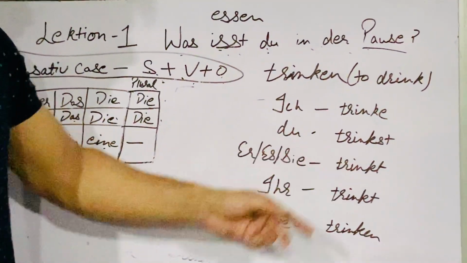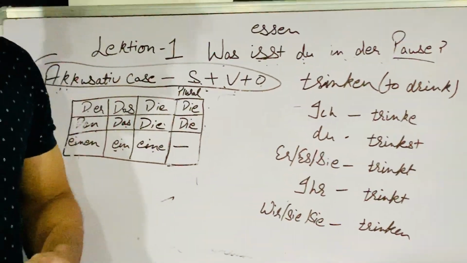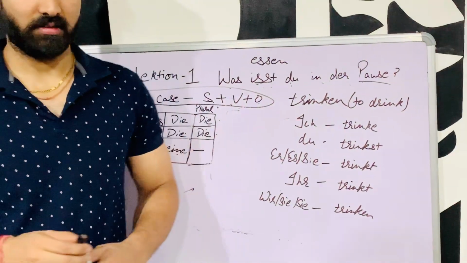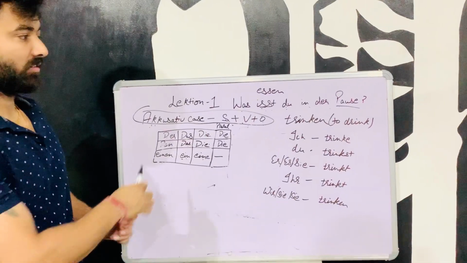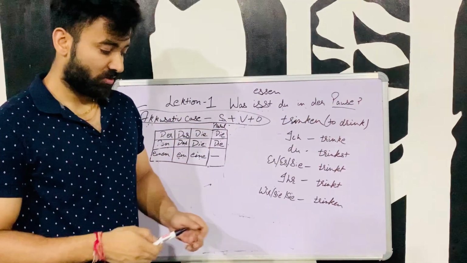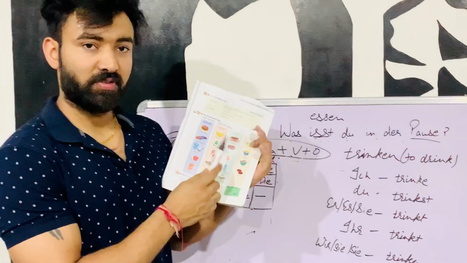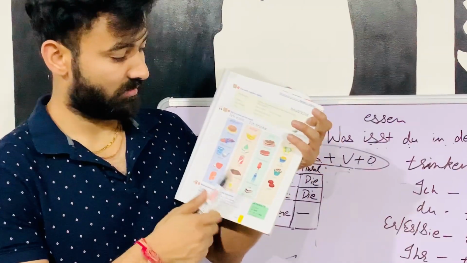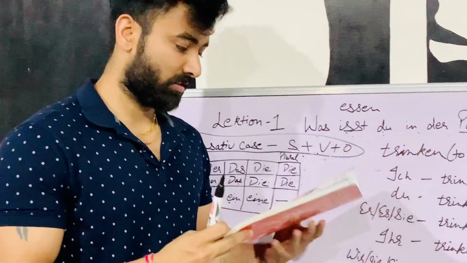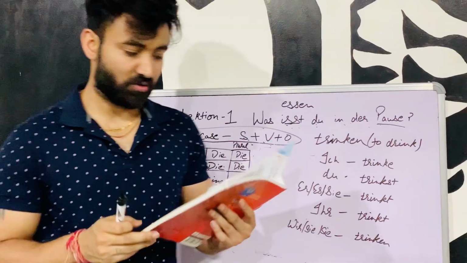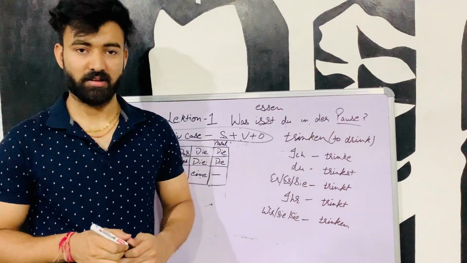Yes, write this also in your fair notebook. Make a proper index in your notebook, and you know your notebook is of green color that you have from the previous class. Write all these in your fair notebook, and your homework is to write and learn the articles of all eatable items, page number 9. Okay, that's enough for today. We will continue this chapter in the next lecture. Okay, thank you.